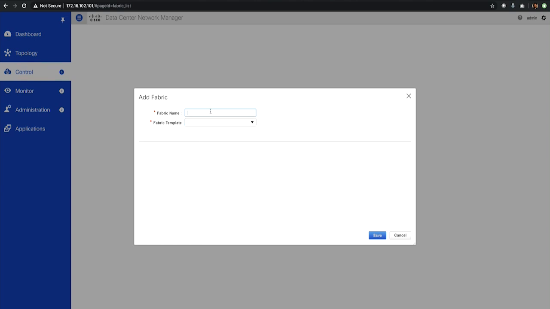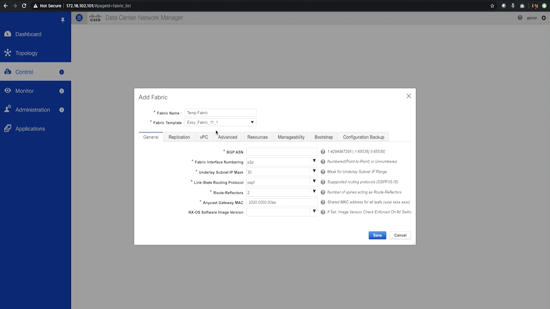Let me help you get a quick view of the template. So we say temp fabric, and say we select the Easy Fabric. It gives you the option for BGP, fabric interface numbering, the IGP or the link state protocol that we want to run, OSPF or IS-IS, if there are route reflectors, any anycast gateway MAC addresses, or software version that you need to maintain.